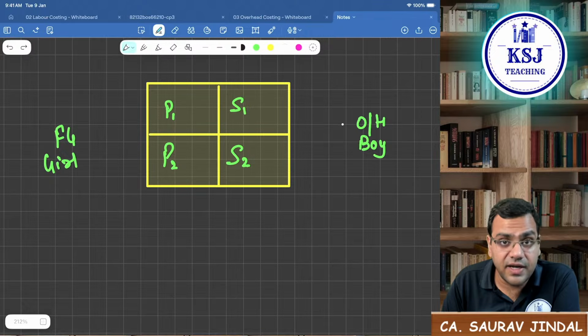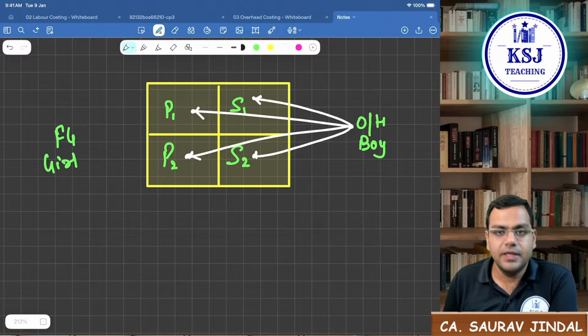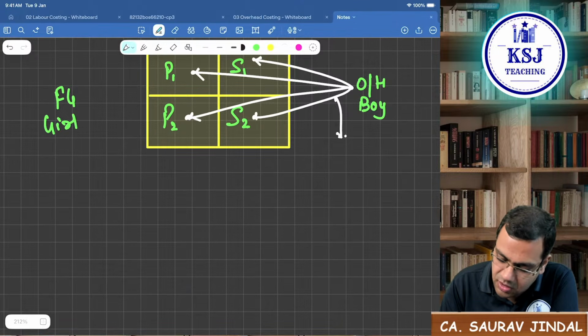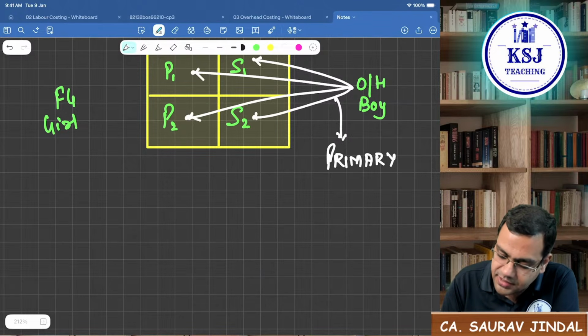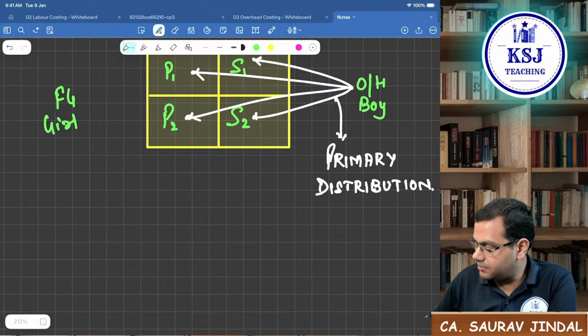First, the overheads are to be distributed amongst all the departments. This step is called primary distribution, where the overheads are to be distributed amongst all the departments.